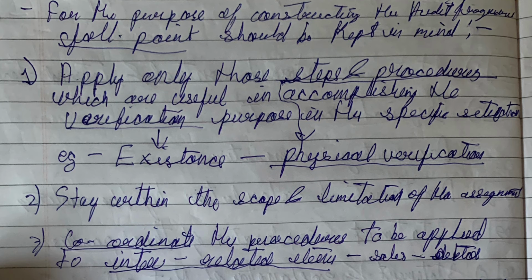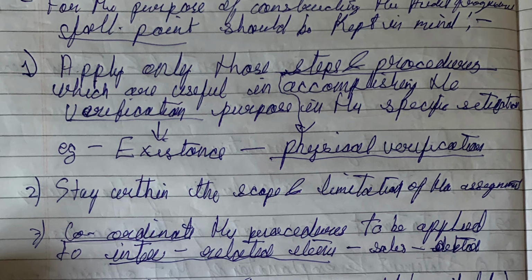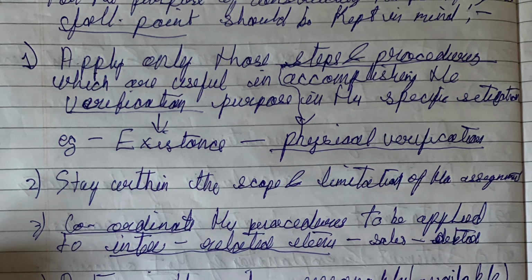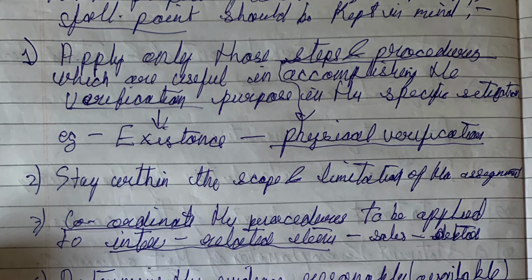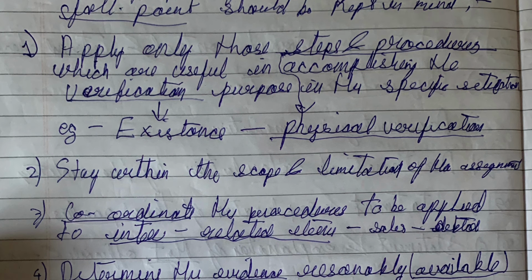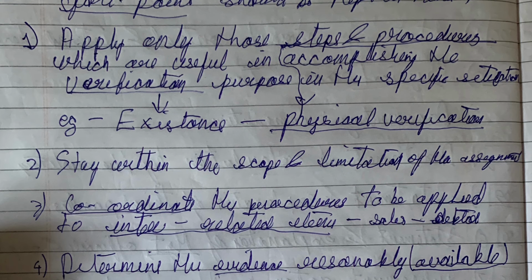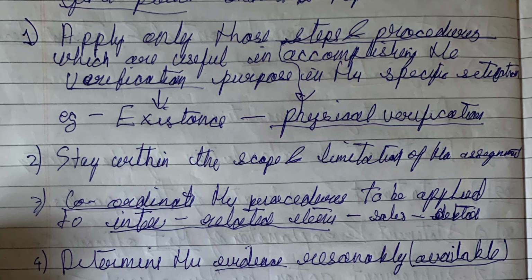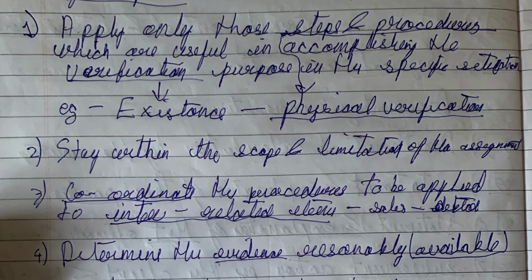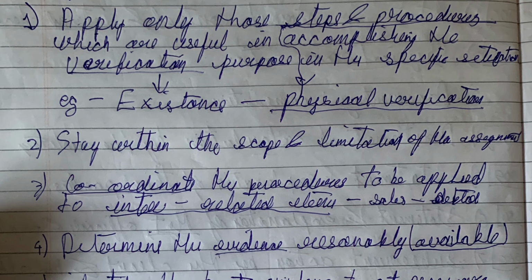Next, coordinate the procedure to be applied with interrelated items. We learned this in the definition also, that we need to coordinate items with each other. Next, determine the evidence reasonably available. We need to determine what evidence is reasonably available, and identify the best evidence to get necessary satisfaction.